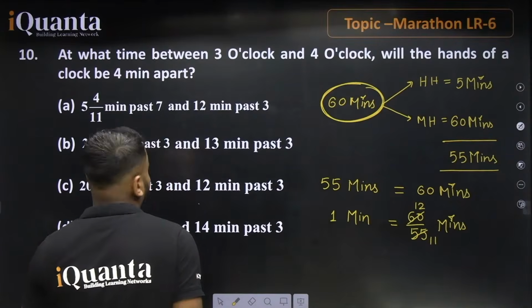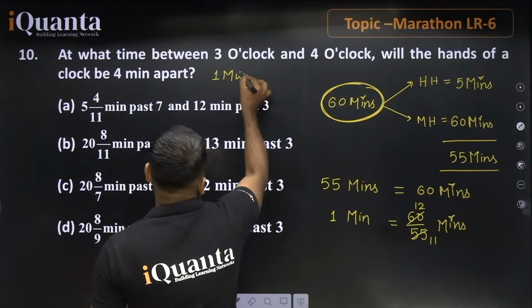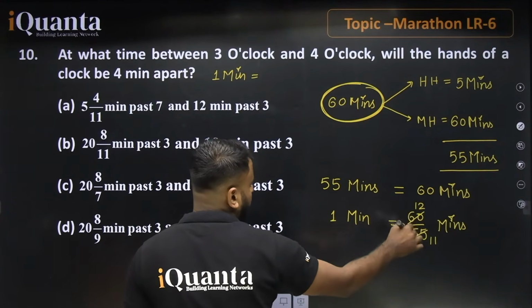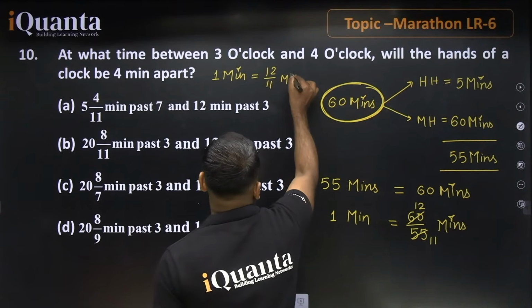So if talking about this portion, for every 1 minute, the gap will be how many minutes? The gap here is 12 by 11 minutes. This is the gap, correct?